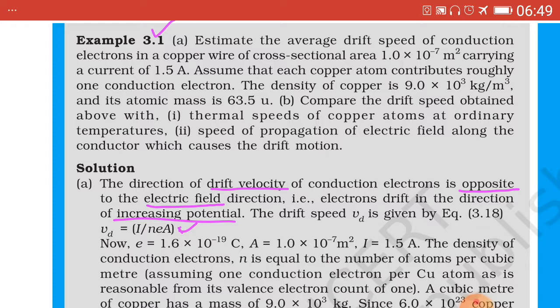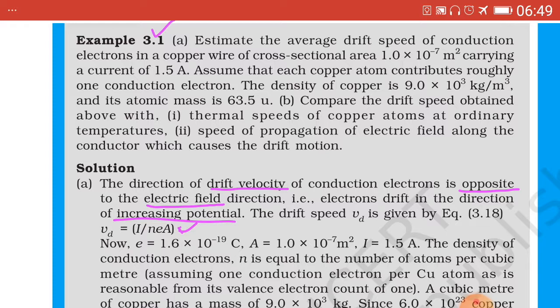B part is there, in which again 2 sub questions are there. Compare the drift speed obtained above with number 1, thermal speeds of copper atoms at ordinary temperatures, and number 2, speed of propagation of electric field along the conductor which causes the drift motion. Now we refer its solution.